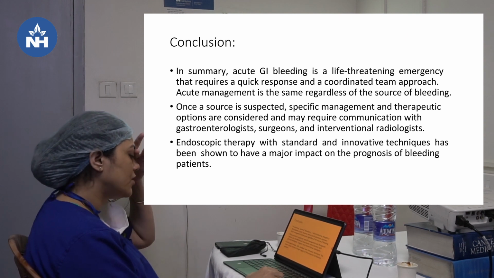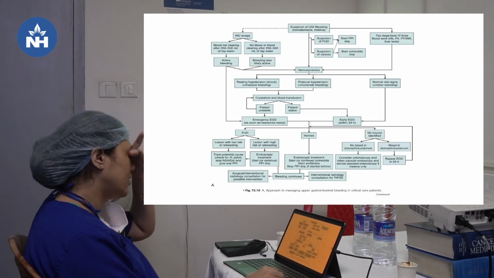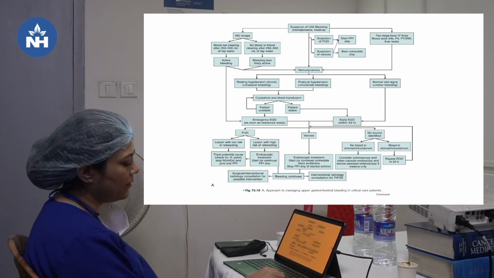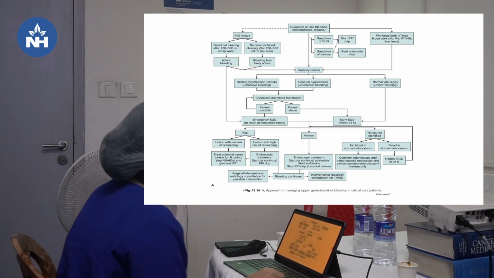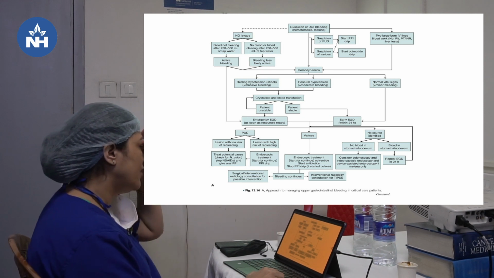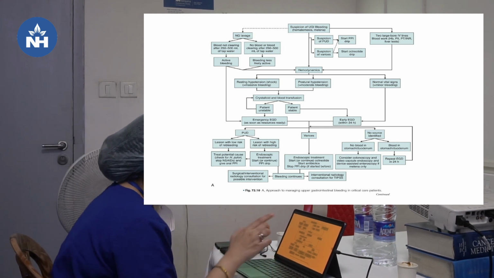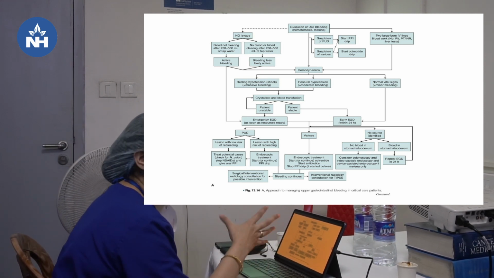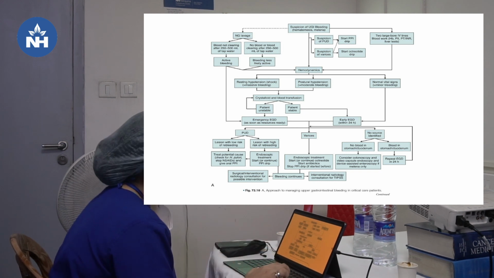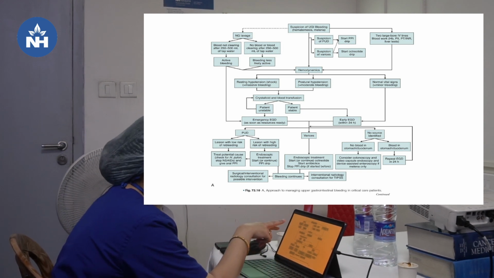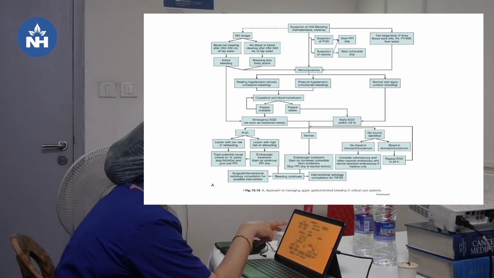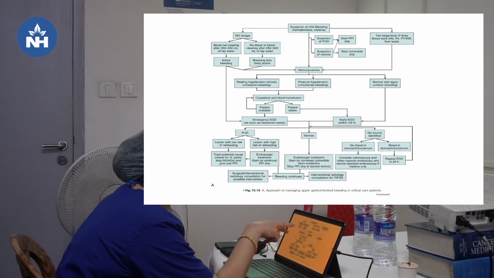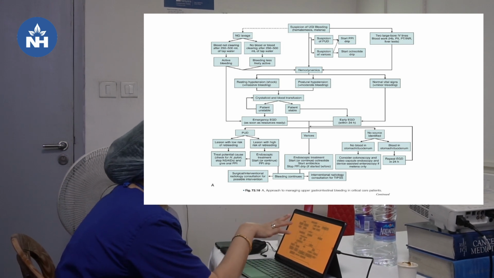So this is, in a nutshell, the chart for upper GI bleed and lower GI bleed. In upper, it's visible, it's not visible. Basically, when we suspect upper GI bleed, we do an NG lavage. There are 3 steps. We do an NG lavage. If the blood is not clearing, we suspect active bleeding. If the blood is clearing in the NG lavage, the bleeding is not active.